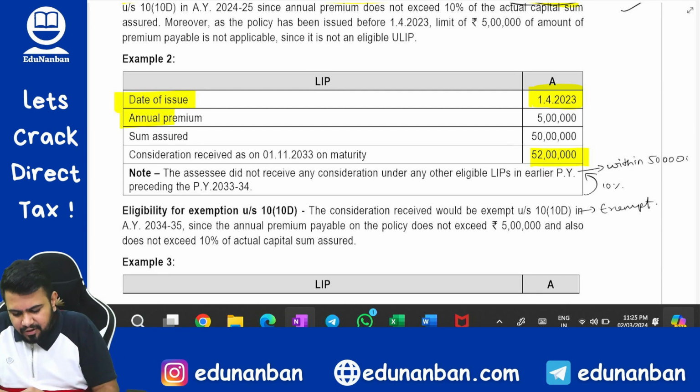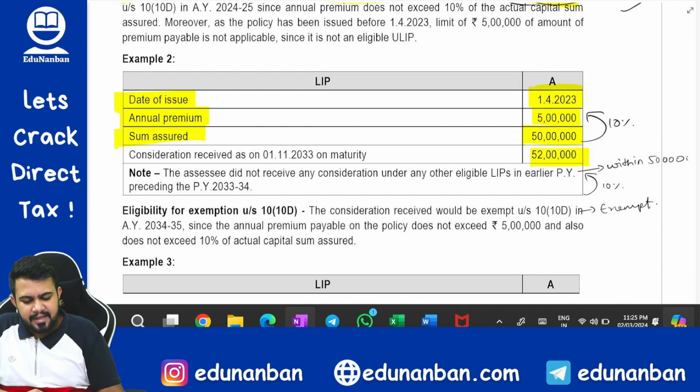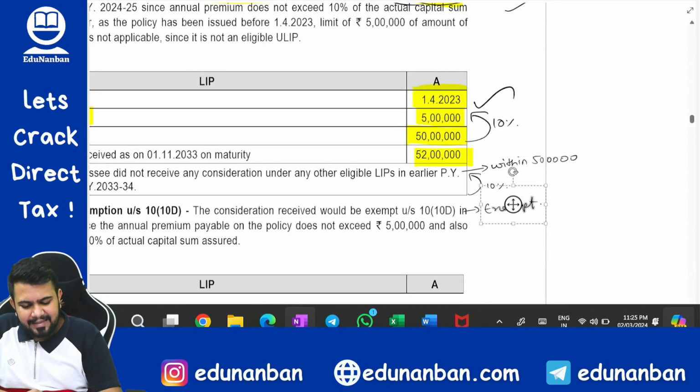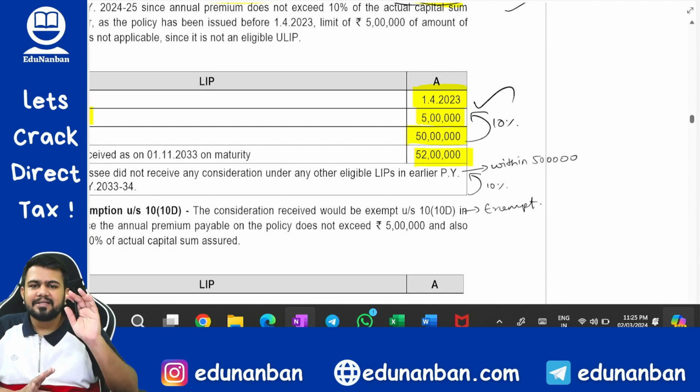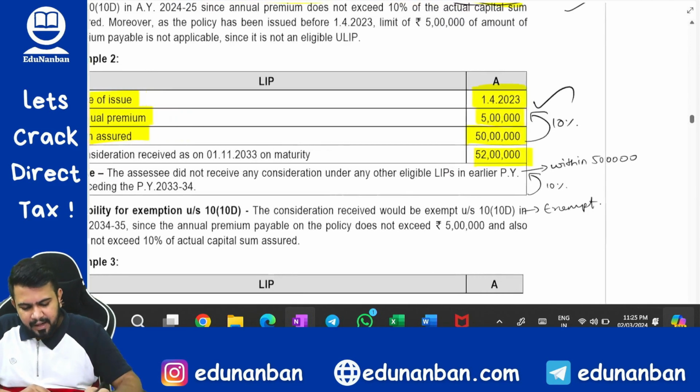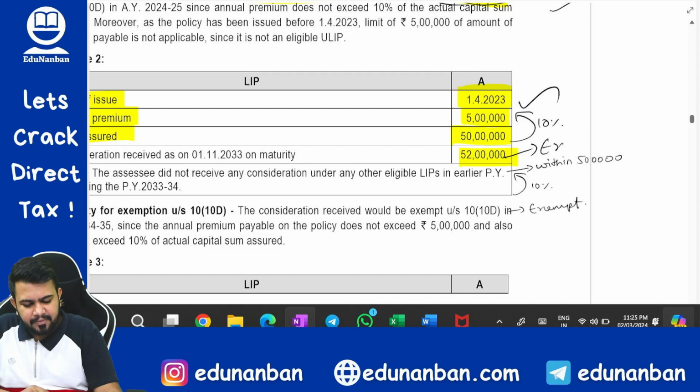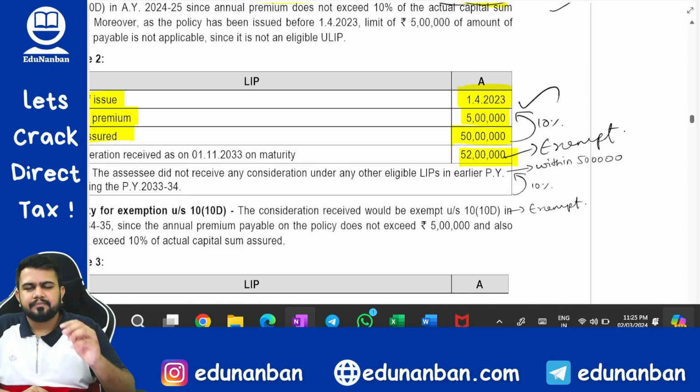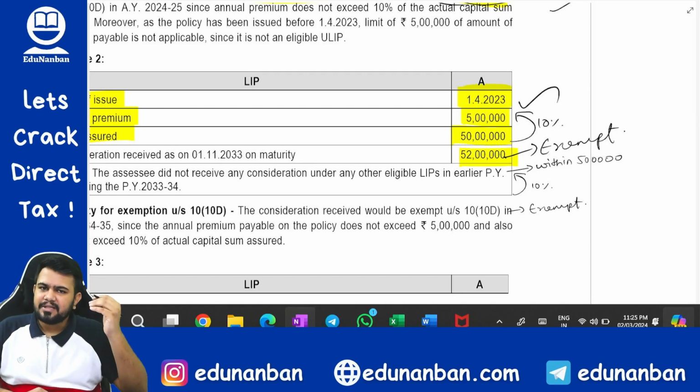Annual premium is how much? 5 lakh rupees. Sum assured is how much? 50 lakh. Is this premium within 10%? Answer is yes. Is this premium within 5 lakh? Answer is yes. So since both conditions are satisfied, the amount is fully exempt. The maturity amount is completely exempt.